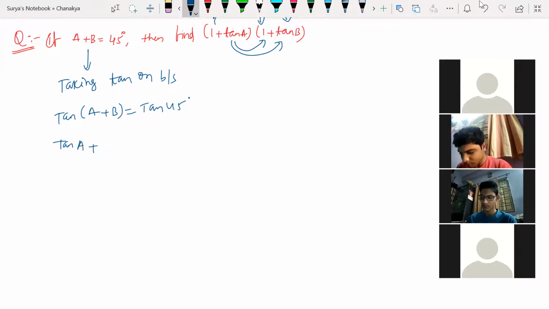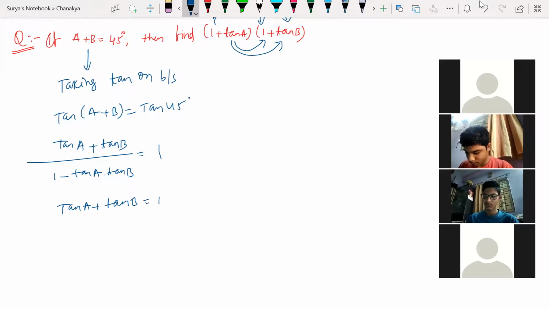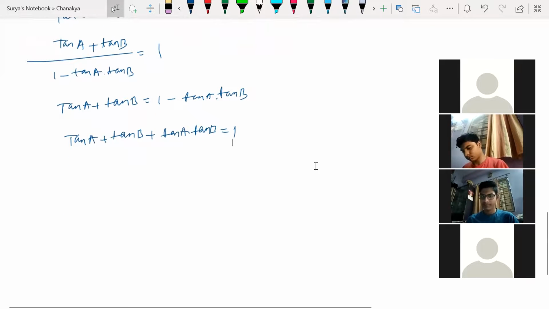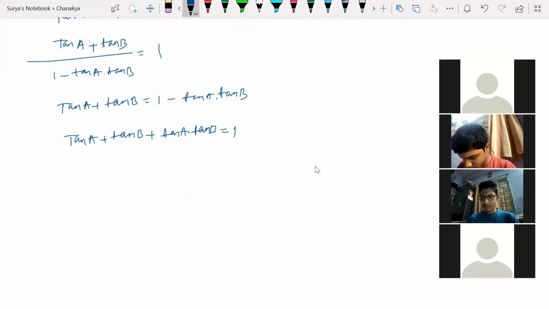Tan A plus tan B whole divided by 1 minus tan A into tan B is equal to tan 45, which is 1. Yes or no? So this is what we get: tan A plus tan B is equal to 1 minus tan A tan B. This is what we have got, no? So tan A plus tan B plus tan A tan B. Yes, correct only. Till this we got correct, in the last question also. So shall I add? Yes, adding 1 on both sides.